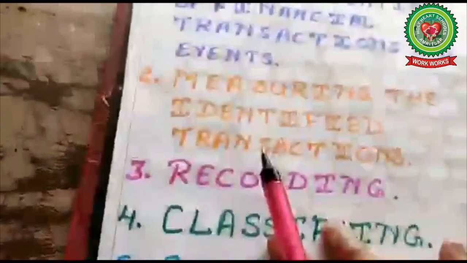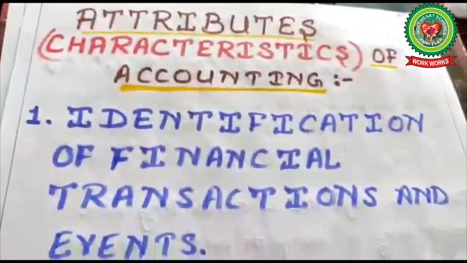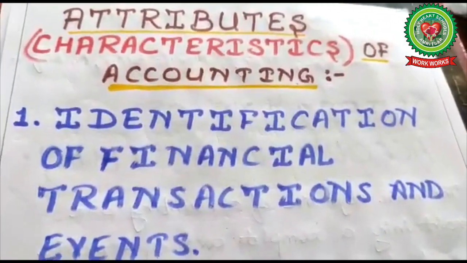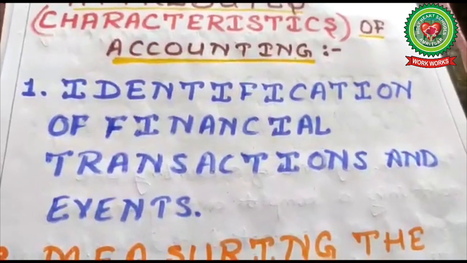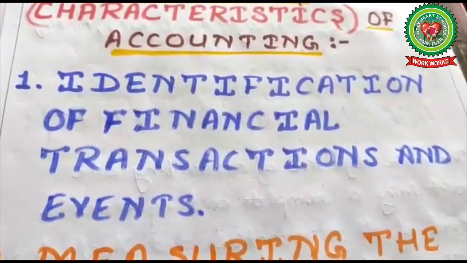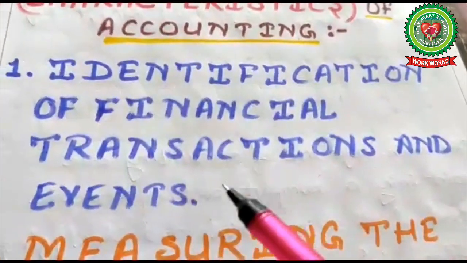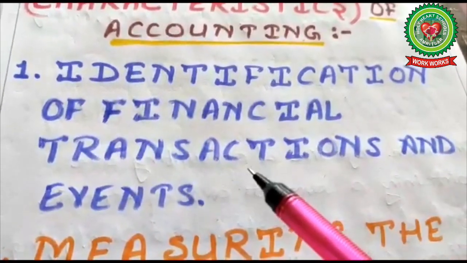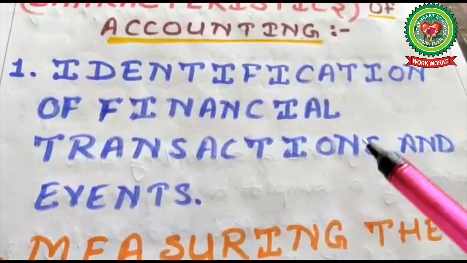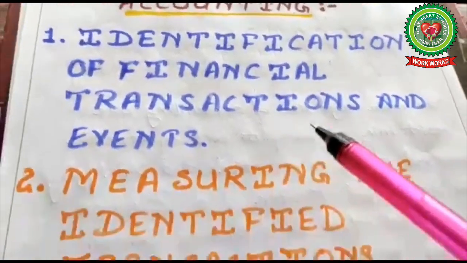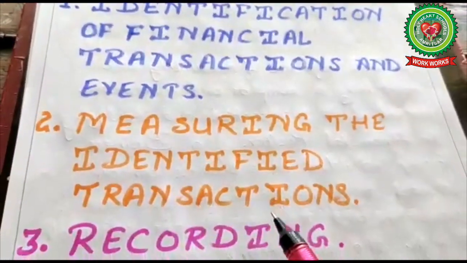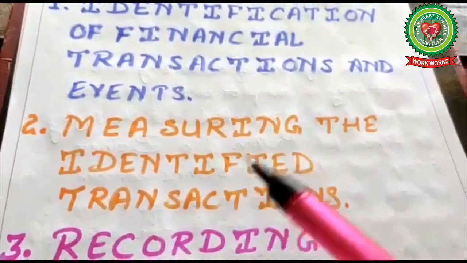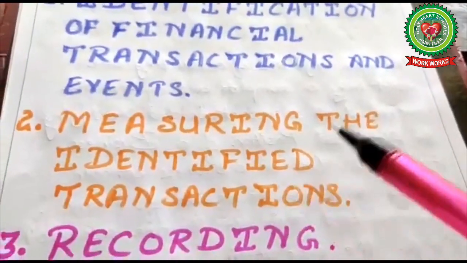So the next point is accounting attributes. Attributes of accounting. Number 1, identification of financial transactions and events. So you can identify firstly the nature of the transaction. Is it in monetary terms or not? Then measuring the identified transaction. Measure in some currency, like in India we are using rupees.